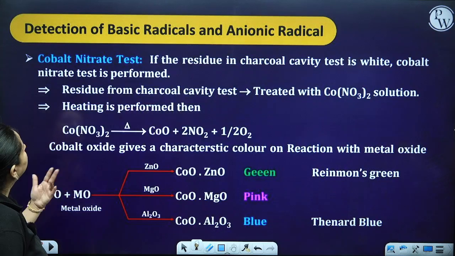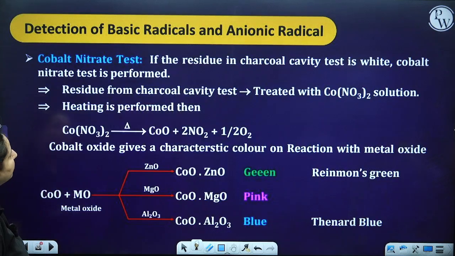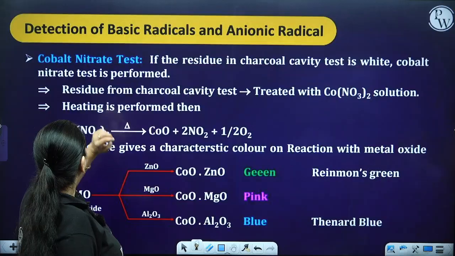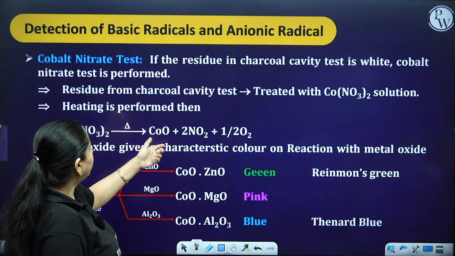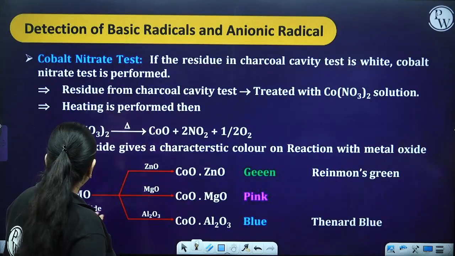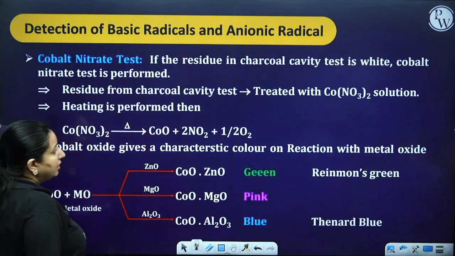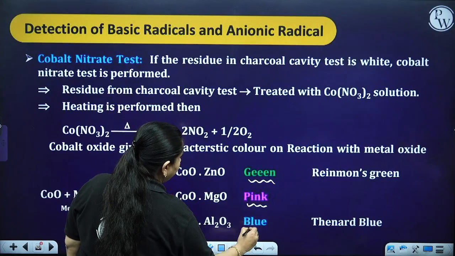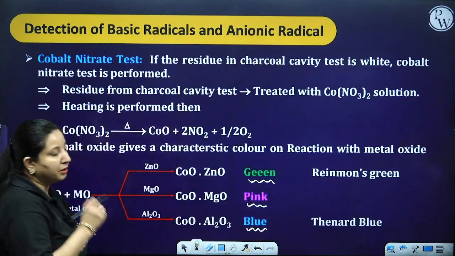Then we have the cobalt nitrate test. In the case of the cobalt nitrate test, basically the residue of the charcoal cavity test, on heating, you are going to get an oxide. So if you have zinc, you are going to get green in color, magnesium pink in color, aluminum is going to give you blue in color. Okay.